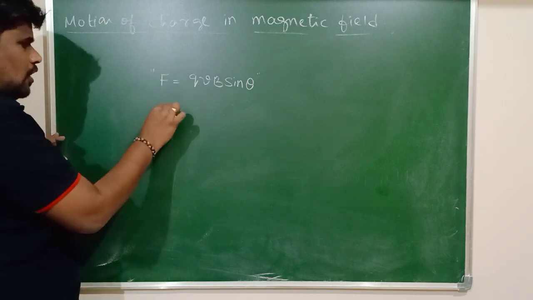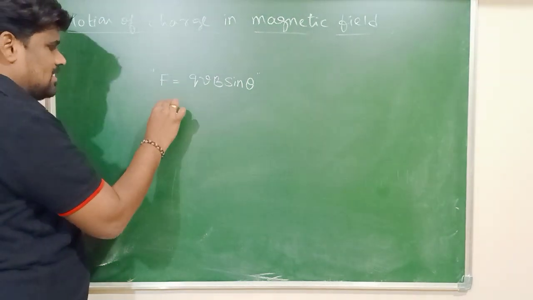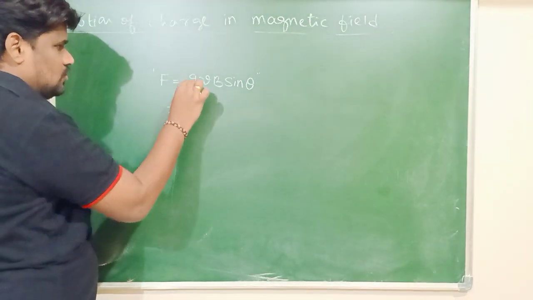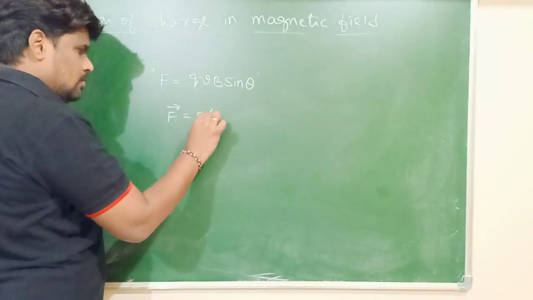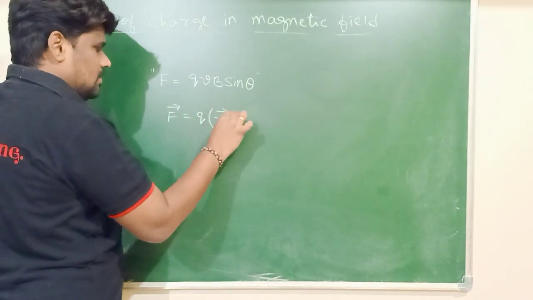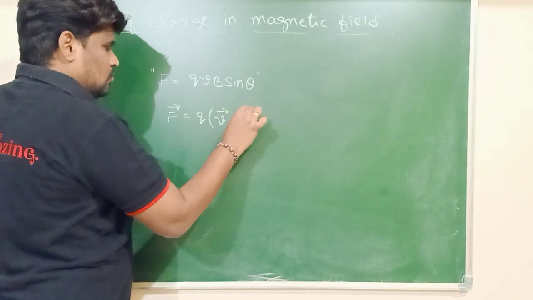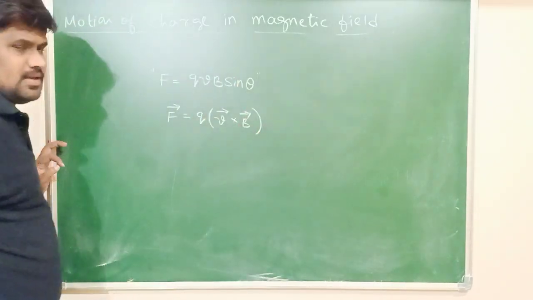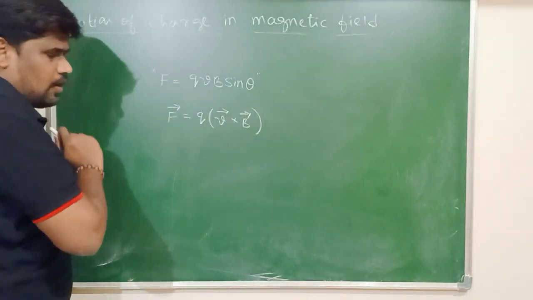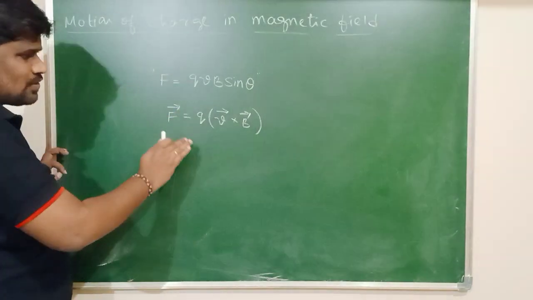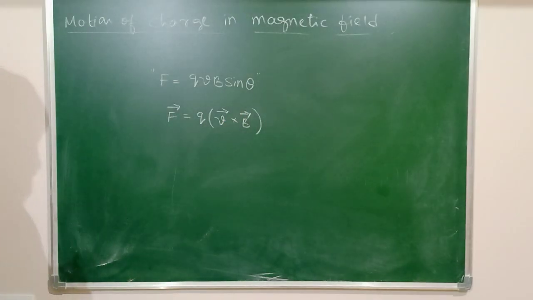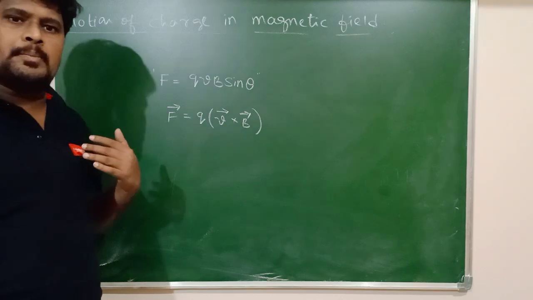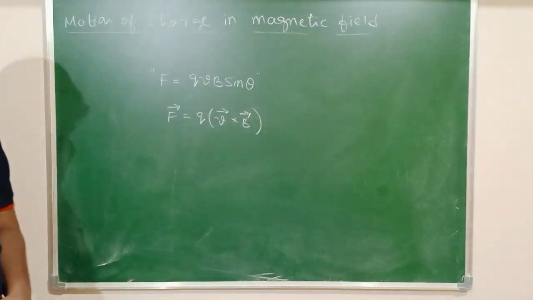And in vector form, the same force can be written as F equals Q into V cross B. So from the vector form of the force acting on a charged particle in a magnetic field, we can easily predict the direction of the force.